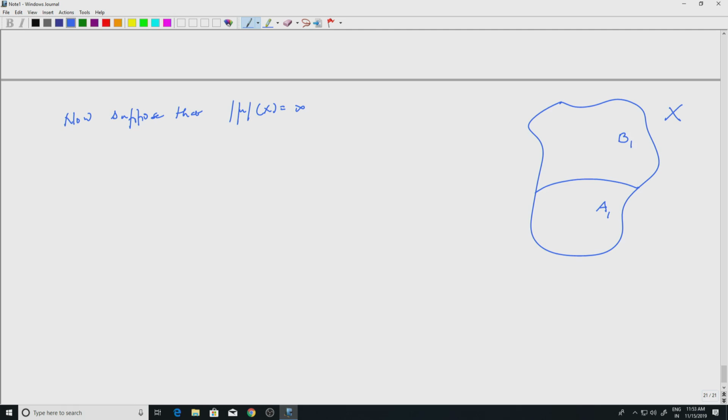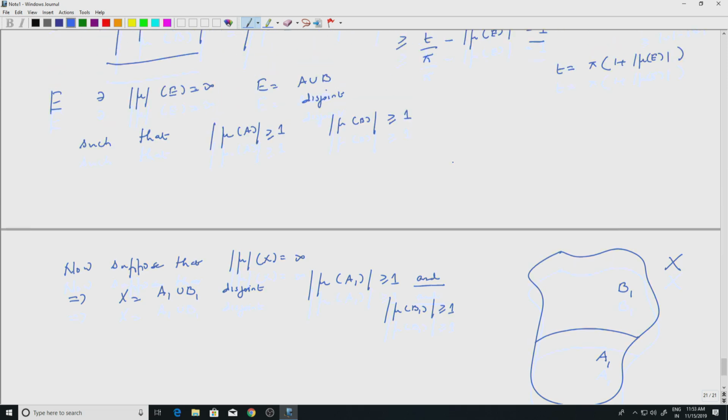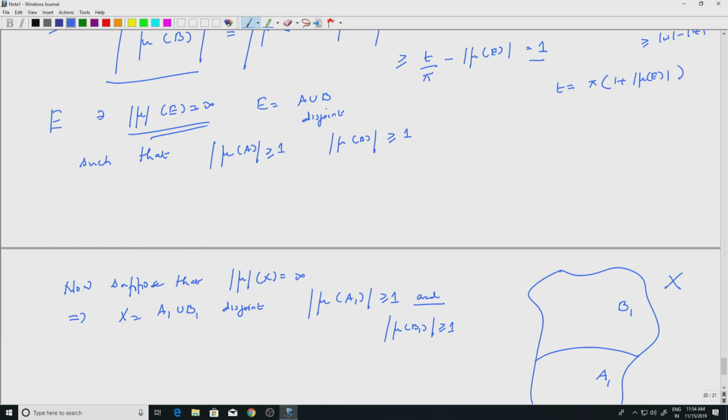So using the earlier one, we will get X as a union of A1, B1, disjoint, but importantly both of them will have modulus of their measure greater than 1. This is what we just proved. For any set with infinite mod mu measure, I can disjointify it such that each portion has measure greater than or equal to 1.